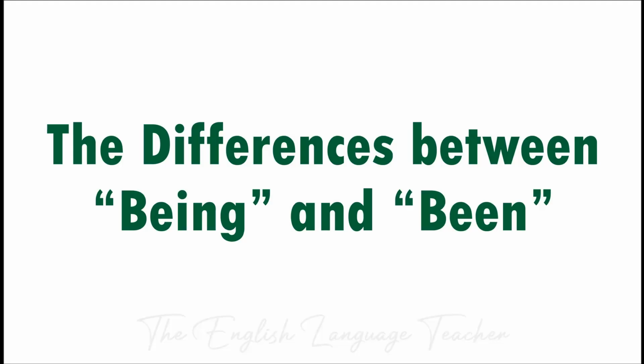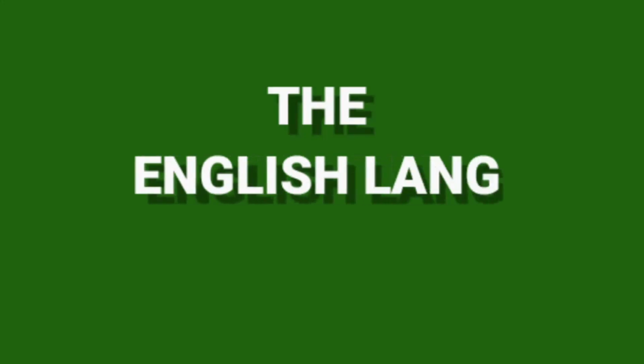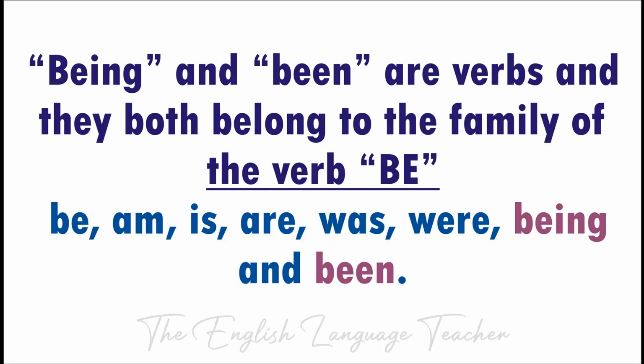Today's topic is the differences between "being" and "been." It is important to state that being and been are verbs, and they both belong to the family of the verb be. The verb be is a group of verbs. It has 8 members, and it includes be itself, which I usually call the head of the family. Other members of the family are am, is, are, was, were, being, and been. So the last 2 members, being and been, are what we are focusing on in today's video.